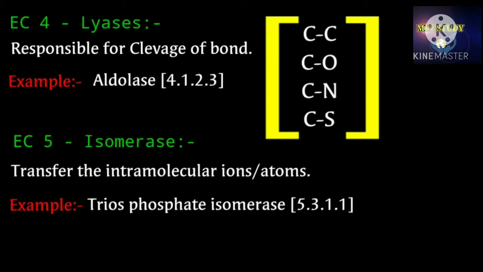Enzyme commission number 4, name is lyase. Responsible for the cleavage of bonds like C-C, C-O, C-N, C-S. Example, aldolase, 4.1.2.3. Enzyme commission number 5, name is isomerase. Transfer the intramolecular ions or atoms. Example, triose phosphate isomerase. Enzyme commission number is 5.3.1.1.